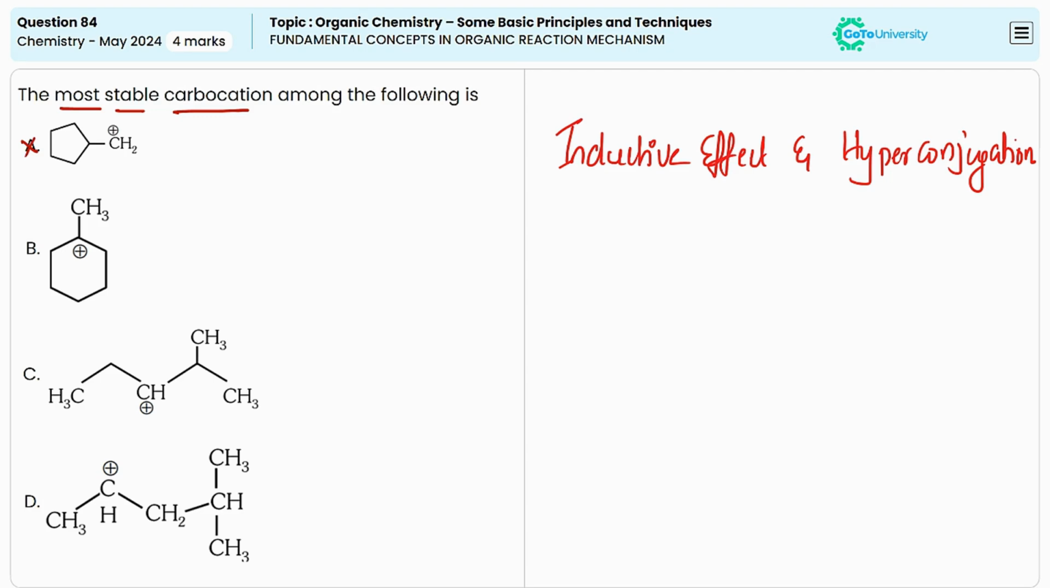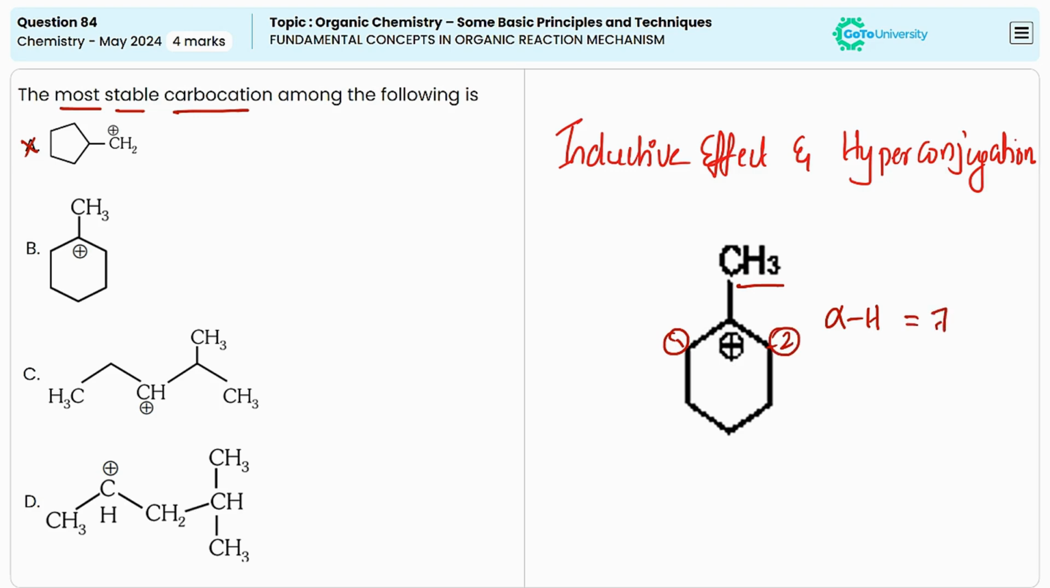And the second one contains the positive charge on the carbon atom, which is a tertiary carbocation. This one contains 7 alpha hydrogen atoms: 3 hydrogen atoms are present in the CH3 group, and 2 each at the first position and second position. So due to the presence of these 7 alpha hydrogen atoms, hyperconjugation will be higher and they will be highly